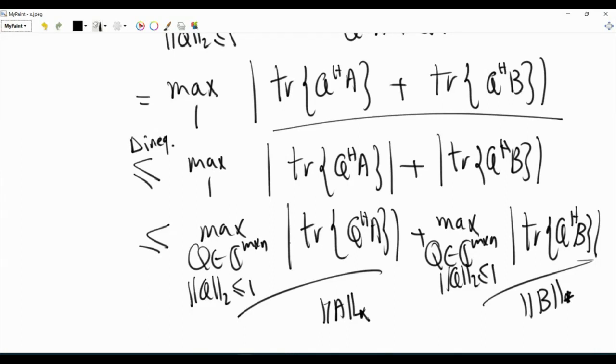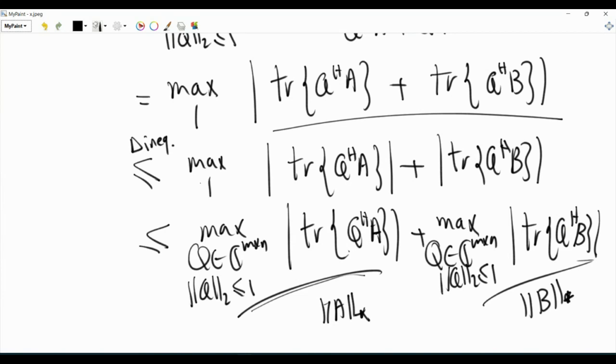Okay. The idea that the maximum of the sum is less than or equal to the sum of the maximums is intuitive. Here, we are maximizing over each term on its own. So here I'm trying to find the Q matrix that maximizes this and the Q matrix that maximizes this. This Q matrix here that will maximize this quantity will be in terms of the SVD of matrix A, the U and V matrices of matrix A. But here it will be the U and V matrices of matrix B, as we did above.